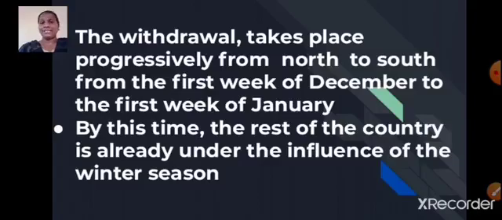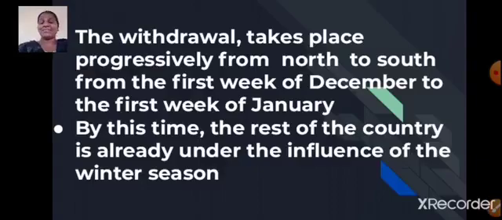The withdrawal, that is the departure of the monsoon, takes place progressively from north to south and from the first week of December to the first week of January. Okay, so when does the withdrawal take place in the Indian islands? Yes, from the first week of December to the first week of January. So students, it is very clear that the Indian islands receive the maximum amount of rainfall, isn't it?